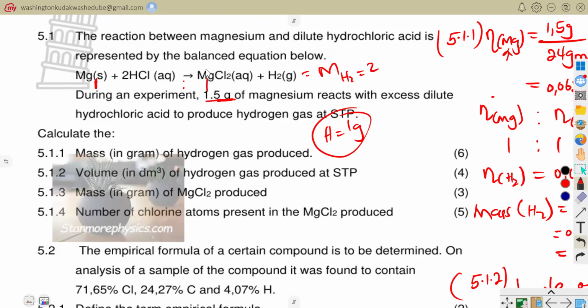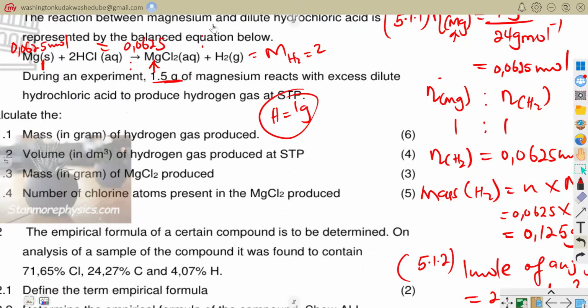So I can know the number of moles of magnesium chloride from the number of moles of magnesium. The number of moles of magnesium were 0.0625 moles, so these are the same number of moles of magnesium chloride, which is 0.0625, just like we did for hydrogen. And then I take this number of moles to calculate my mass by using the molecular mass, just like we did for hydrogen. So let's see how we would have done 5.13.